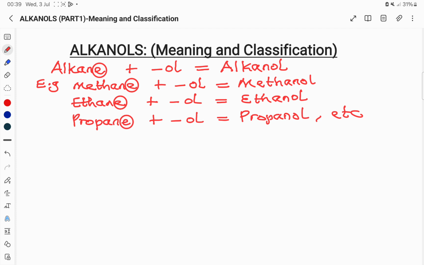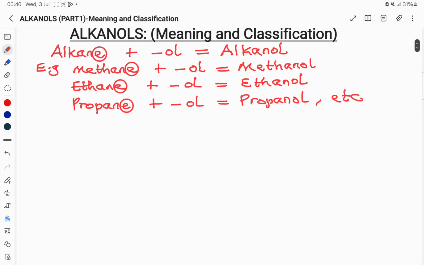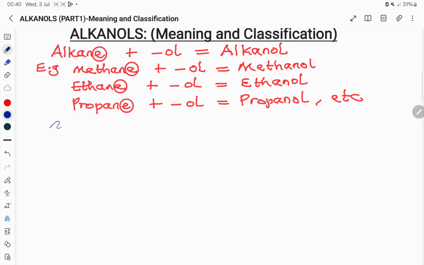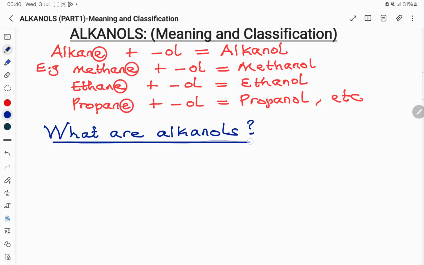Now, for better understanding, let's look at the meaning of alkanols. How do we define alkanols? The definition of alkanols. What are alkanols? How do we define alkanols?